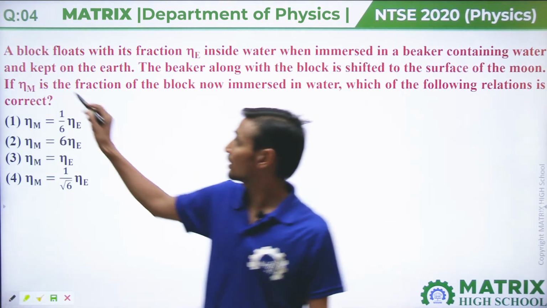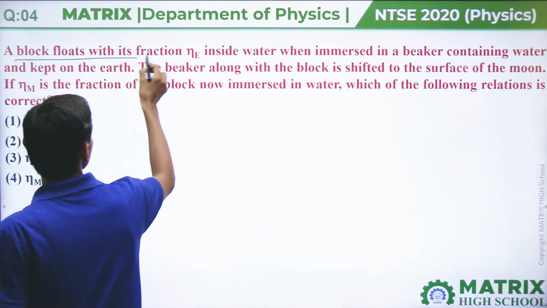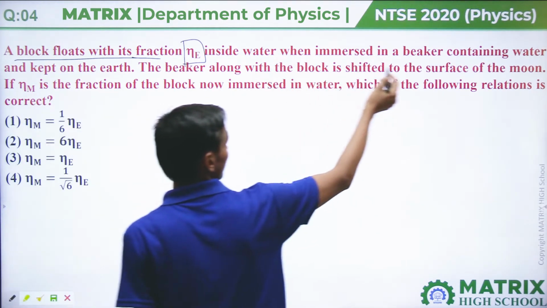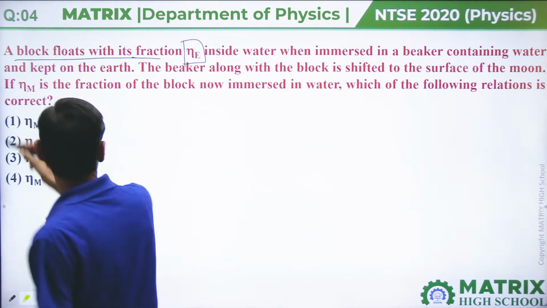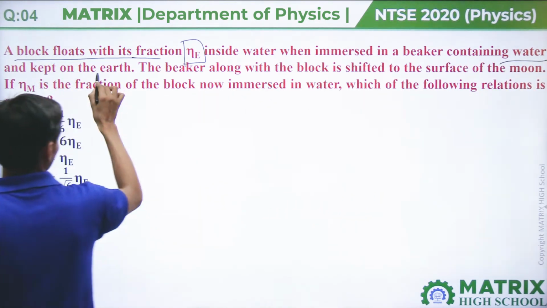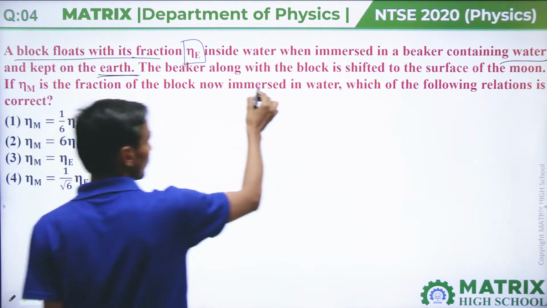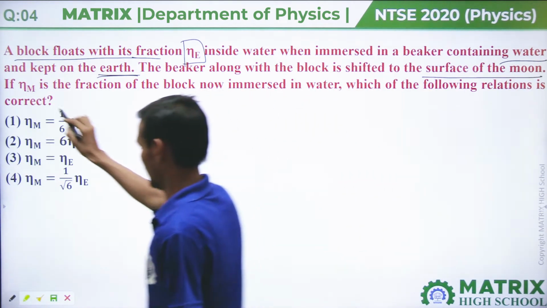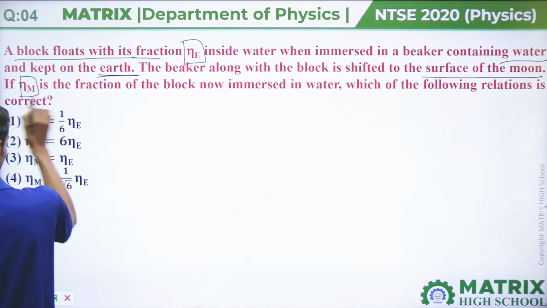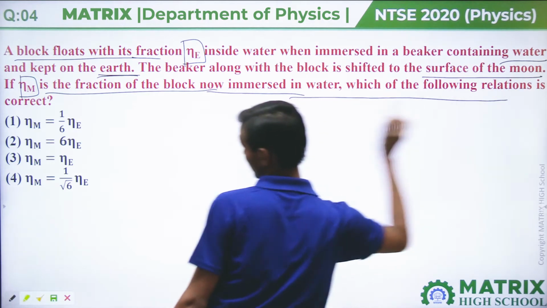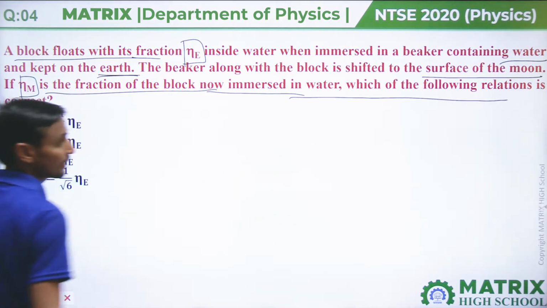In this question, a block floats with fraction eta E inside water when immersed in a beaker containing water and kept on Earth. The beaker along with the block is shifted to the surface of the Moon, and eta M is the fraction of the block now immersed in the water. Which of the following relations is correct?